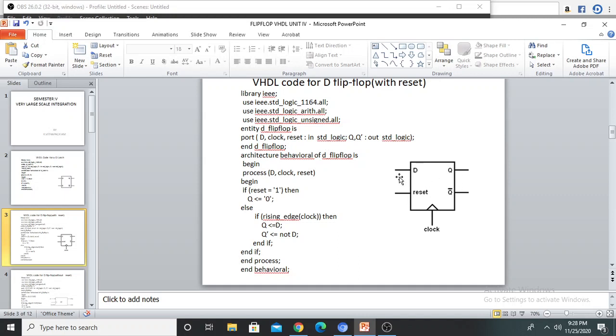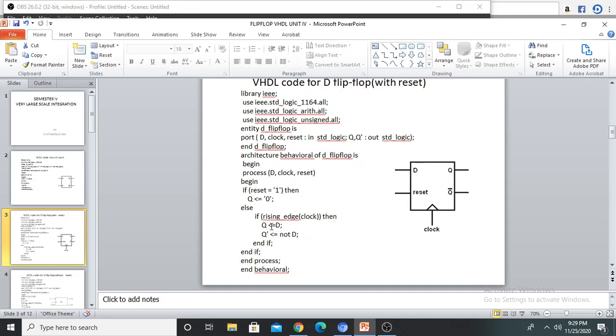Q is equal to D. If D is 0, Q is 0. If D is 1, Q is 1. By using reset, you can clear the D flip flop, any flip flop. So if reset is equal to 1, then Q will be 0. If reset is equal to 0, then it will check the clock, if it is high or not. If it is high, then D is assigned to Q.